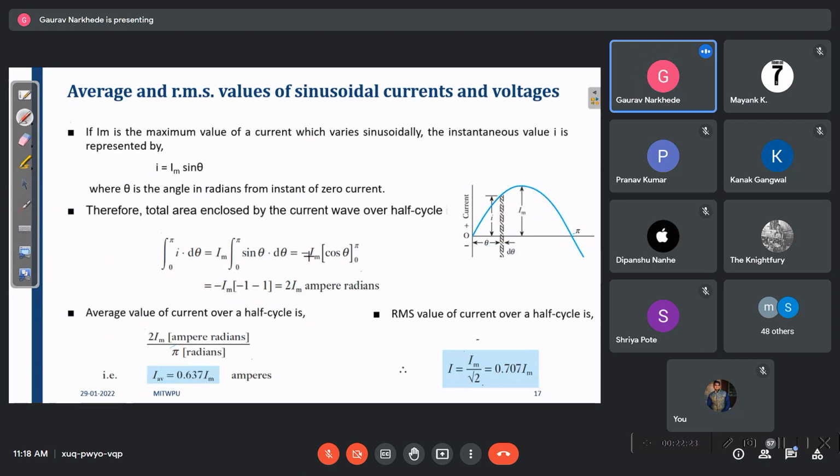Means you just take the root of this value, and then square it and solve the integration, you will get this value. Okay, so I will logically explain what the RMS value is and what the average value is. RMS value means what? There is one resistance, right?